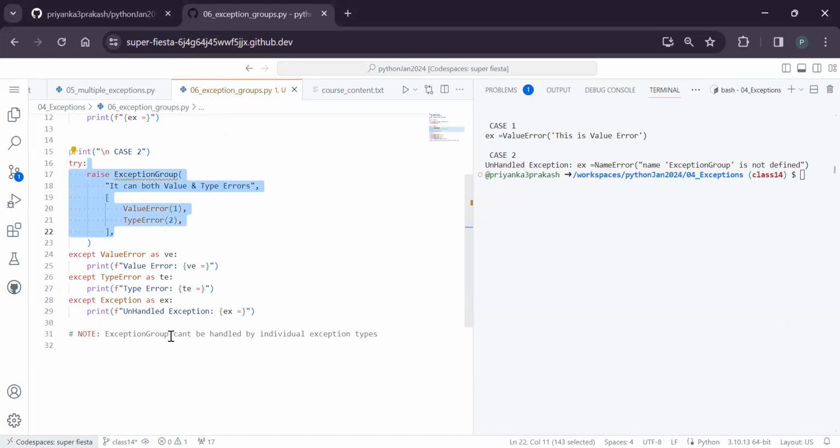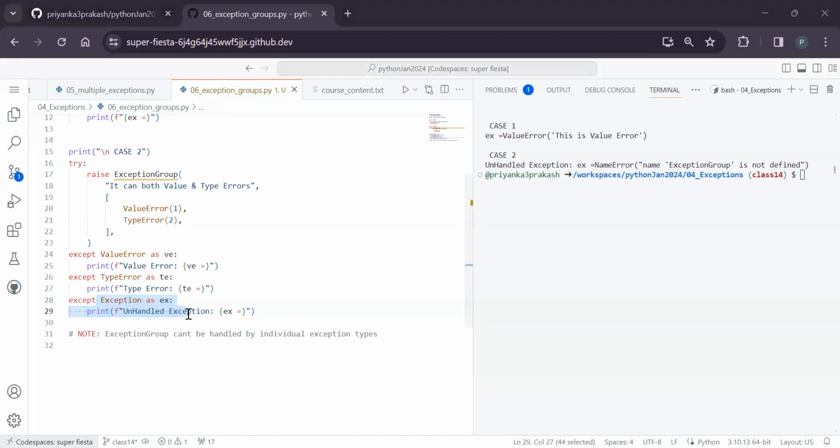An exception group can't be handled by an individual exception type. We need to have multiple handlers. In this particular example, it is raising two exceptions, a value error and a type error. Now we need exception handling for both, and both statements will execute. That is something very interesting. If you don't handle one of them, it will throw an error. As a safe side, we have an umbrella exception, but if you don't have that, it will throw an error. That is the exception groups concept.